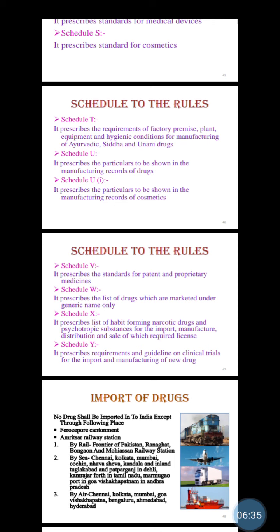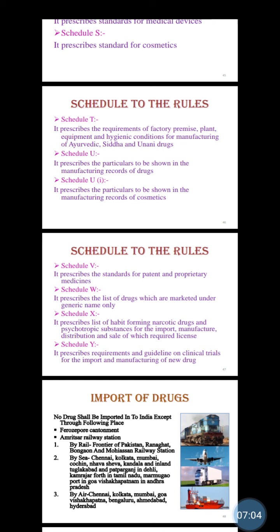You will see the definition of patent and proprietary medicine. So Schedule V prescribes the standards for patent and proprietary medicine. Then Schedule W prescribes the list of drugs which are marketed under generic name only. Many of the drugs are in generic name. So Schedule W prescribes the list of drugs which are marketed under generic name only.